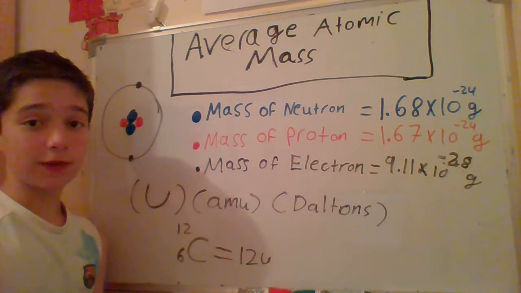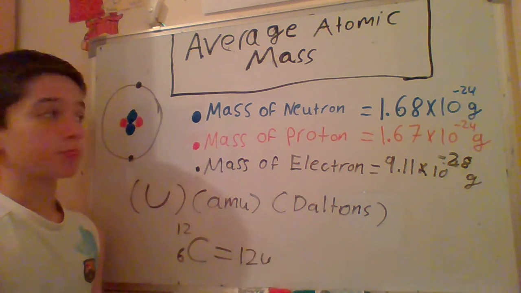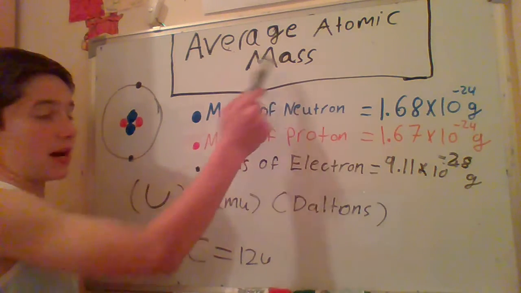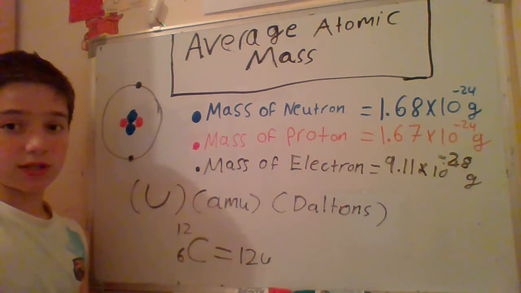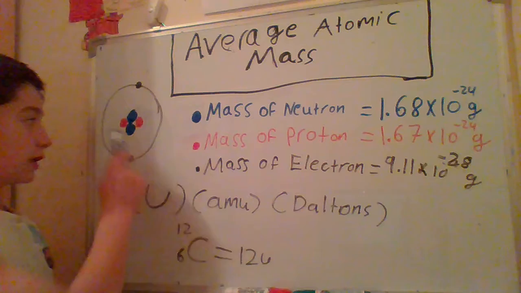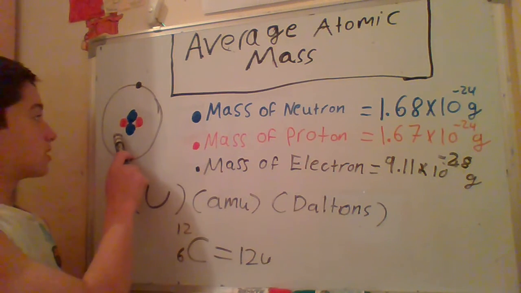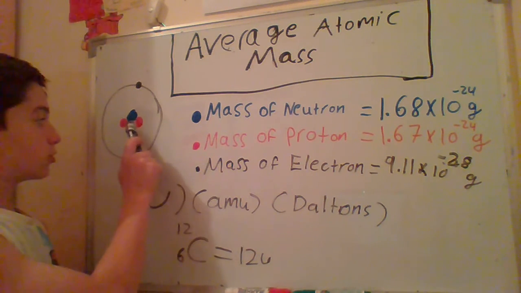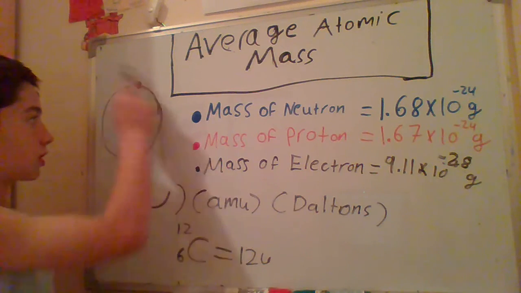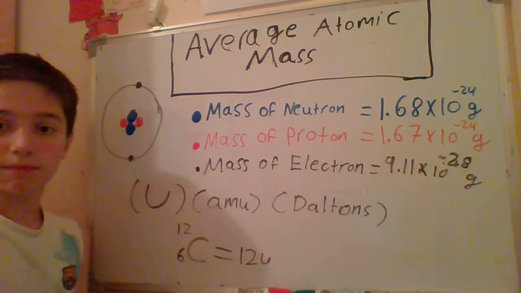Hi, in this video we are going to talk about the average atomic mass. So we know inside an atom we have a nucleus, and the nucleus is made of neutrons and protons, and electrons are orbiting around the nucleus.